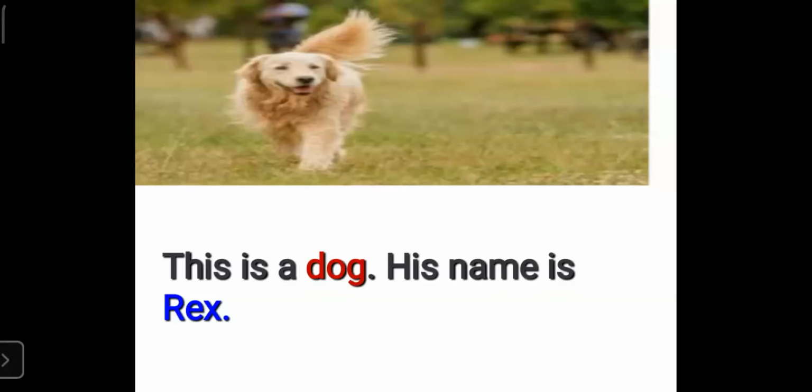So dog is a common name, but Rex is the special name given to this dog. So Rex is a special name. Dog is a common name because students, dog means it can be any kind of dog. So dog is a common name, but Rex is a special name given to this dog.